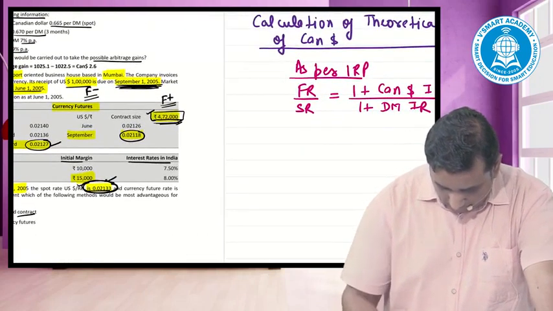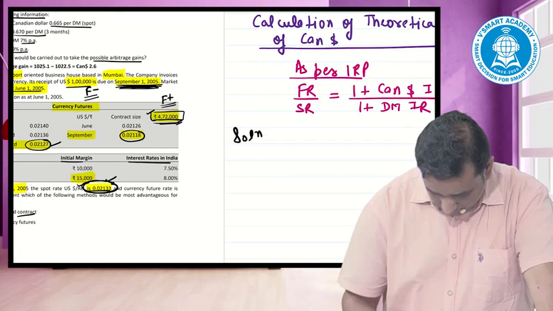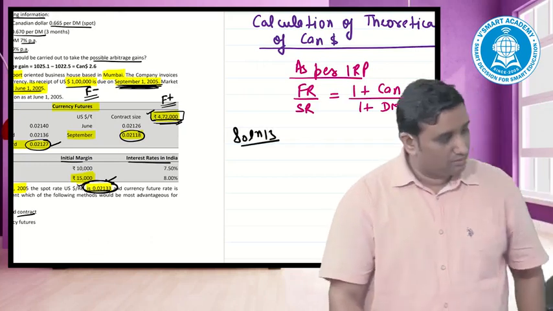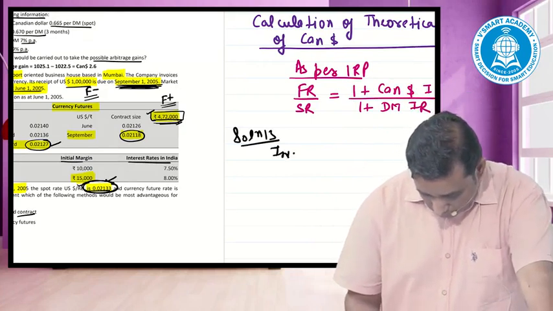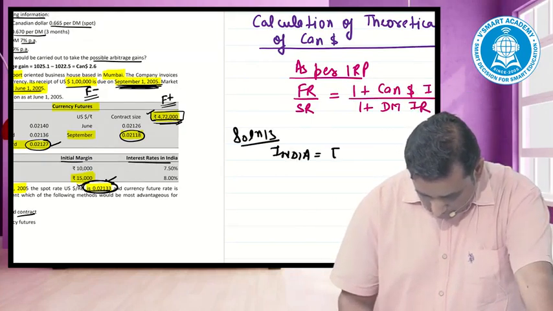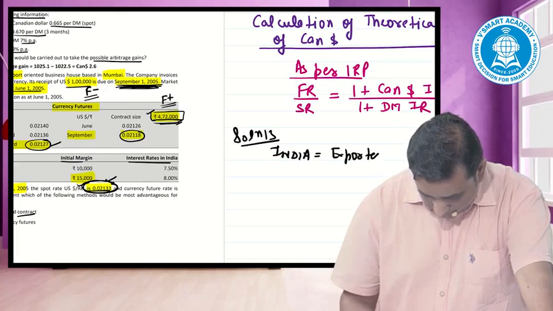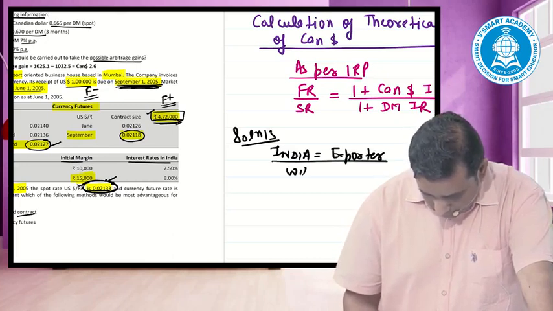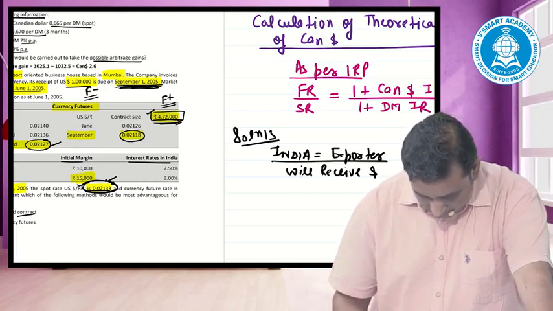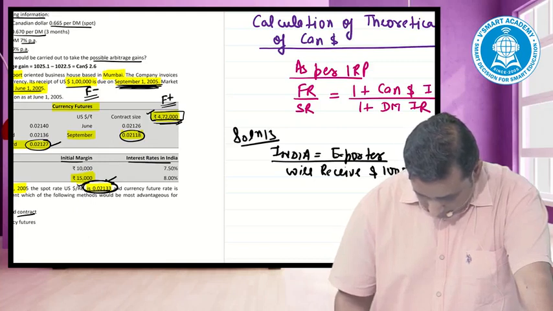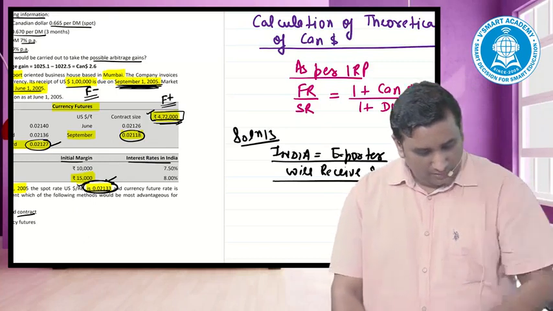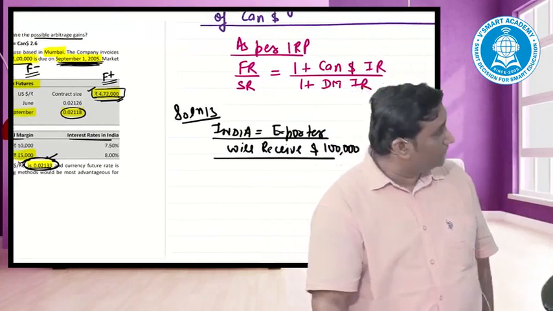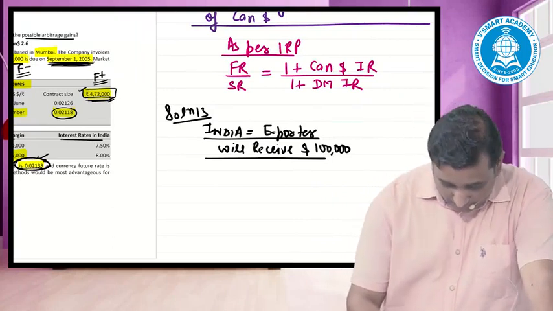Solution 13, we are on. India is equal to what? India is equal to exporter. Will receive what? Receive dollars, how much? 1 lakh. Now, I'll do the forward contract first. A part he has given forward contract, which is simpler for me.